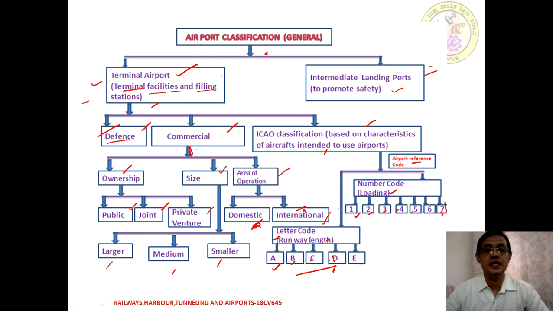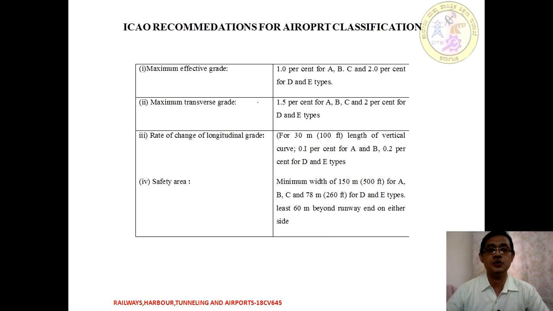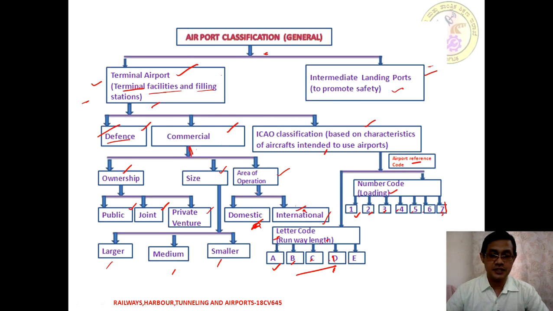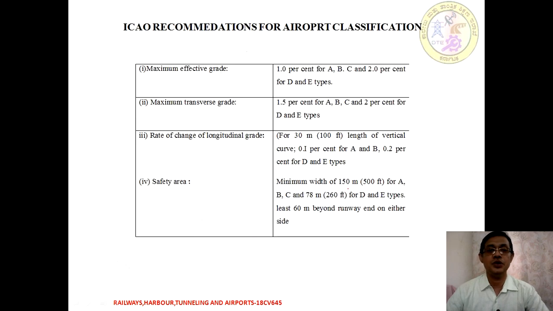So this is a broader view and a flowchart of airport classification. How are we going to make use of this? Moving on to the ICAO recommendation, here we are just giving a hint of the alphanumerical one. Here we are going to start with exactly what geometric recommendations we are going to provide.